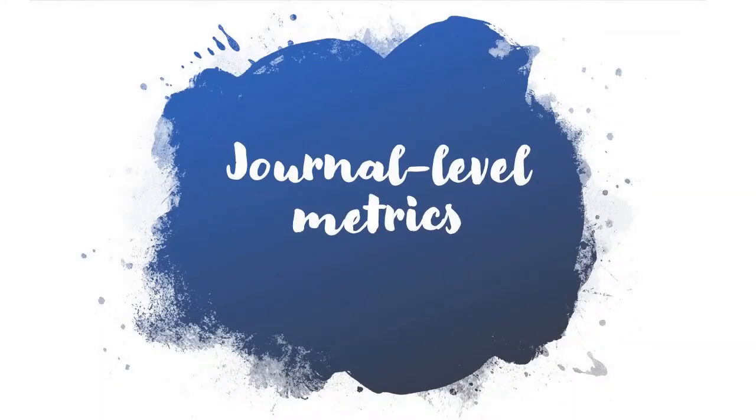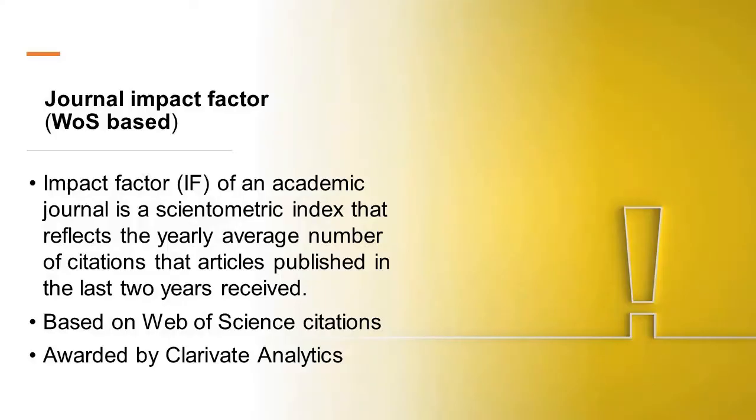So coming to the journal level metrics. The first one is the journal impact factor, which is very commonly used and very popular. Originally it was invented to evaluate the quality of journals, in the sense that librarians would be able to decide which journals to subscribe to.